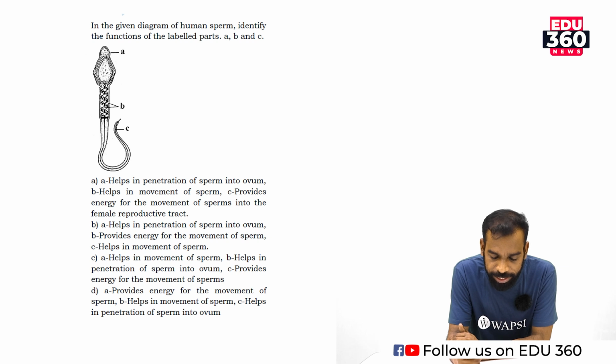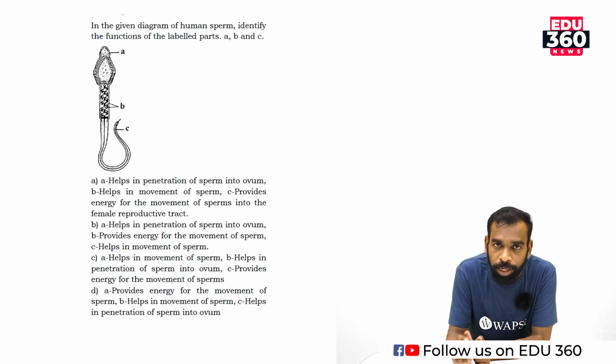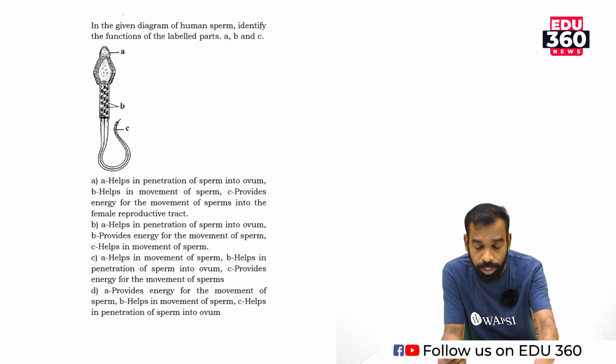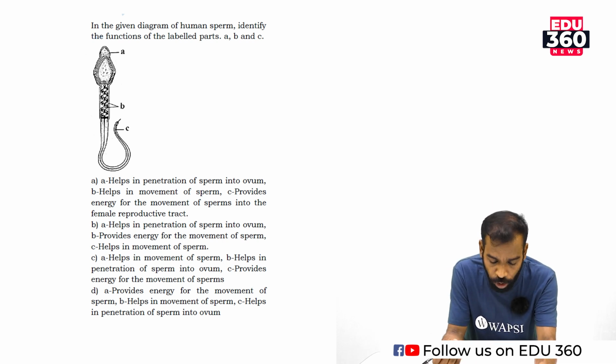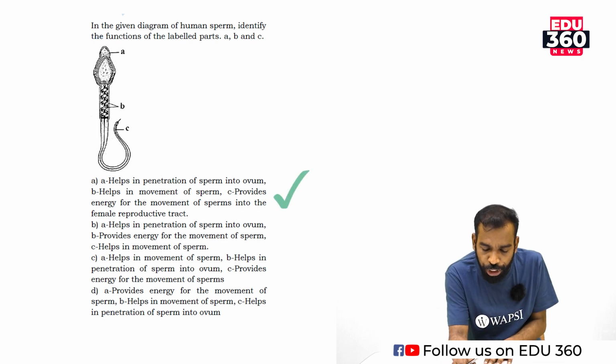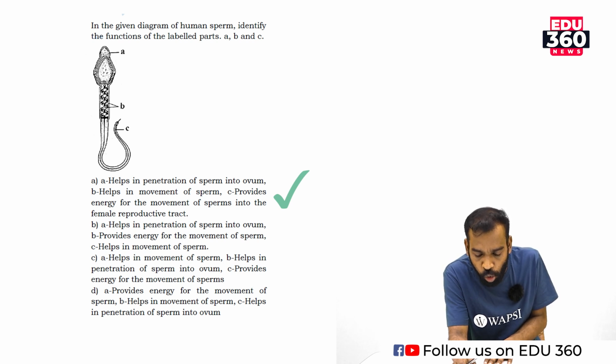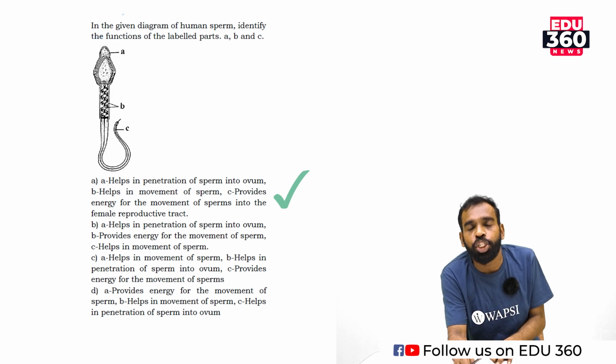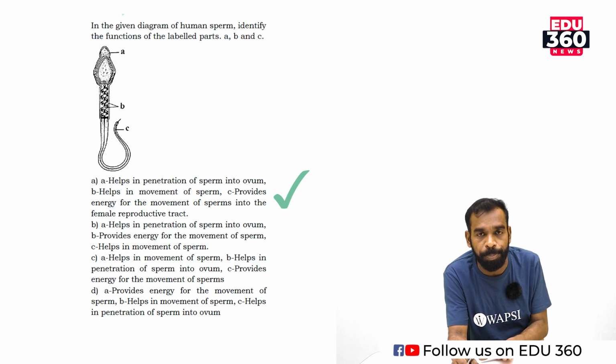Then C is the tail region. The tail region is very flexible and helps in movement of the human sperm. So A helps in penetration of sperm into the ovum. B provides energy for movement of sperm, and C helps in movement of sperm. So the correct option is B.